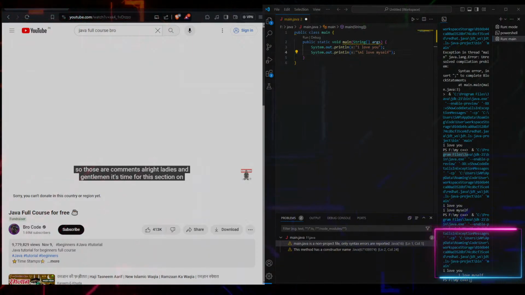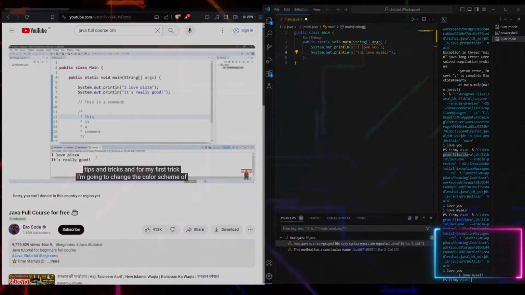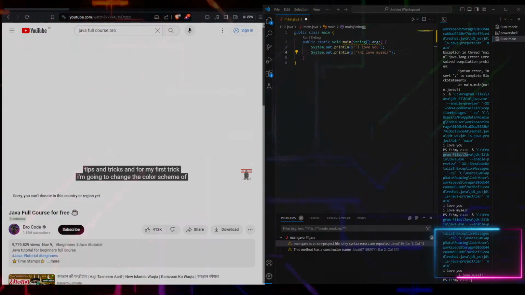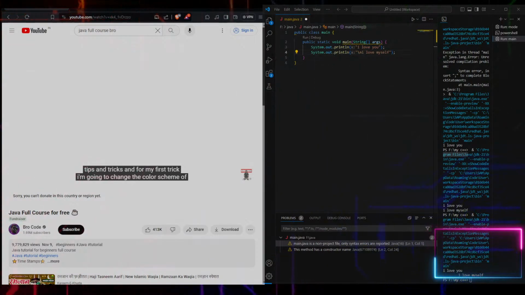All right, ladies and gentlemen, it's time for this section on tips and tricks. And for my first trick, I'm going to change the color scheme of my IDE. We're currently using the light theme, but I much prefer the dark theme. I'm going to be joining the dark side.